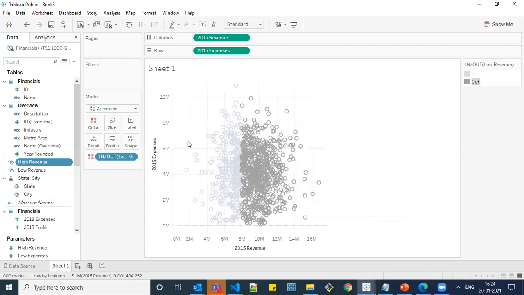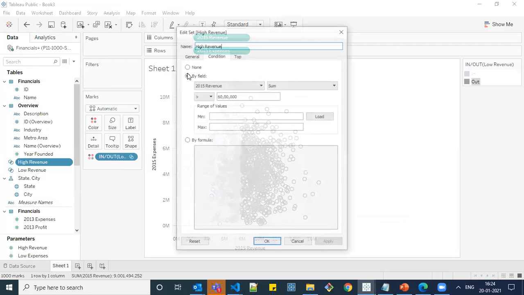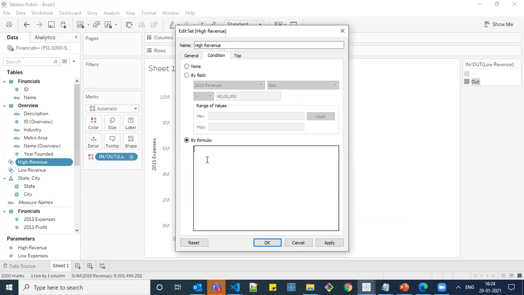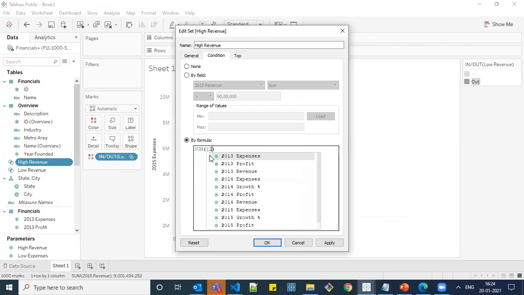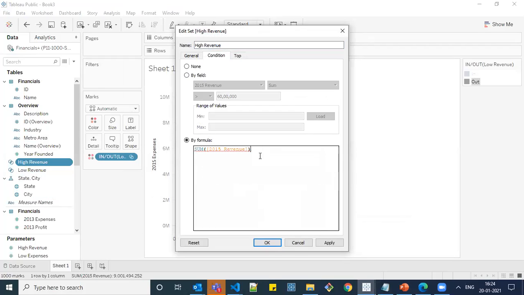In that, I'm going to write a formula. The same thing which you have done by field, I'm going to write as a formula. To make it dynamic, you can give it as sum of 2015 revenue greater than, and you have to choose your parameter, high revenue. You can see that the parameters are in purple color. You can check it and give apply.